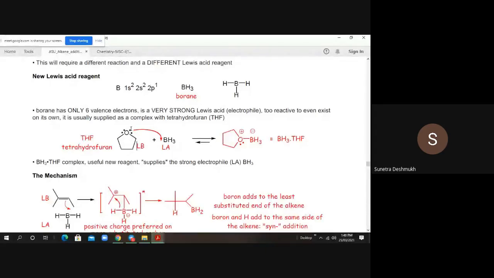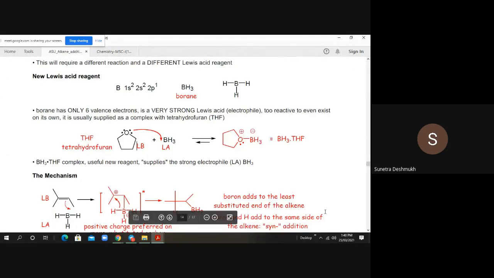There is a formation of a complex between BH3 and THF, and that complex we normally write as BH3·THF. Whenever you see any reaction with BH3, you can definitely find THF there as a solvent, with complex formation between BH3 and THF. This complex has a negative charge and a positive charge on the adjacent atoms, boron and oxygen. It's a very important and very beautiful reaction.